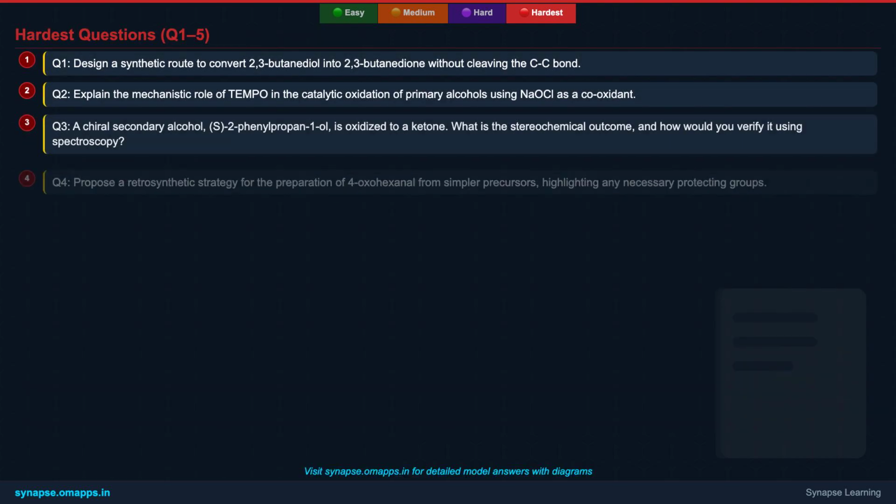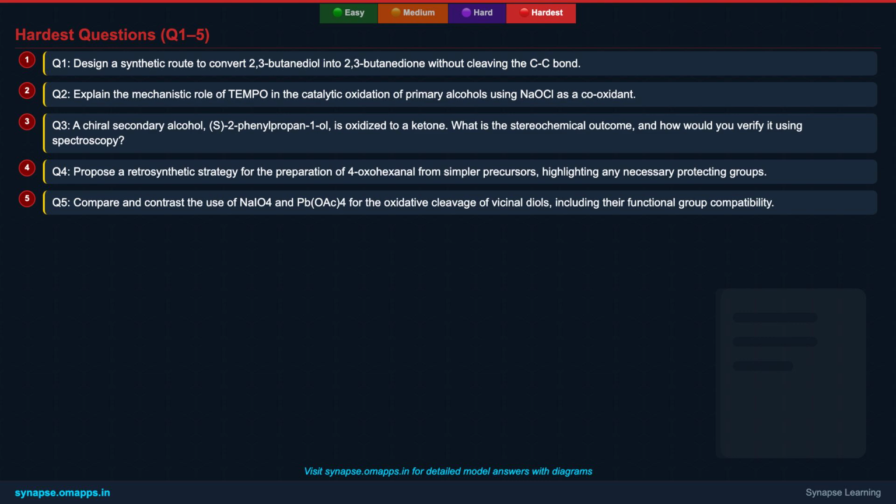Prepare for the ultimate test of your knowledge with these first 5 hardest level questions. These challenges demand a comprehensive understanding of mechanisms, synthetic planning, spectroscopic analysis, and the application of advanced concepts. Think critically about multi-step reactions, stereochemical implications, and the subtle differences between reagents.